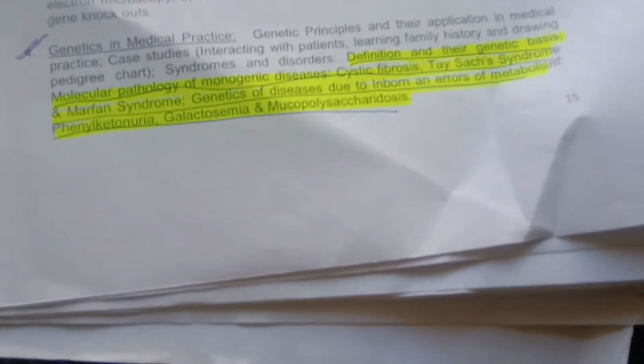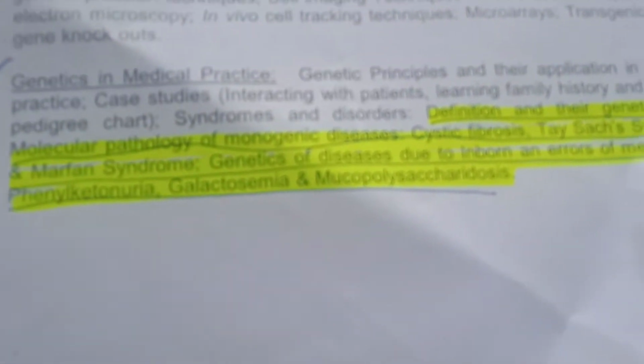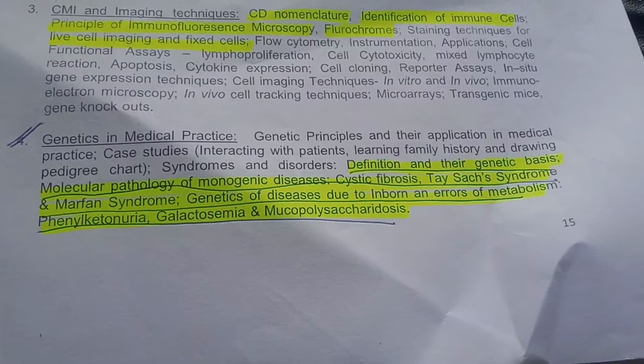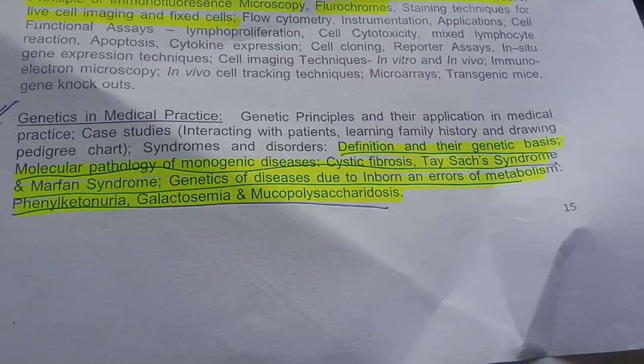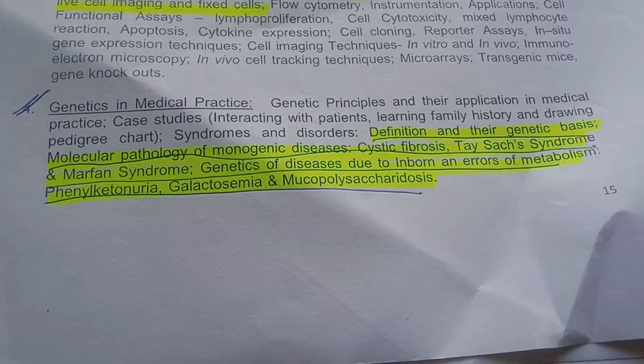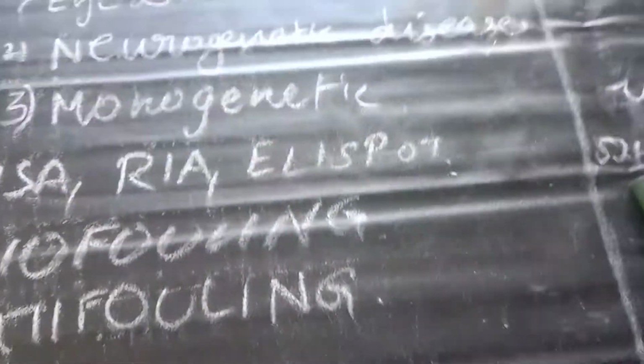Monogenetic disorders are present on page number 15, friends. Definition and genetic basis of molecular pathology of monogenetic disorders like cystic fibrosis, Tay-Sachs syndrome, Marfan syndrome, genetic disease due to inborn error of metabolism, phenylketonuria, mucopolysaccharidoses, like that, friends.